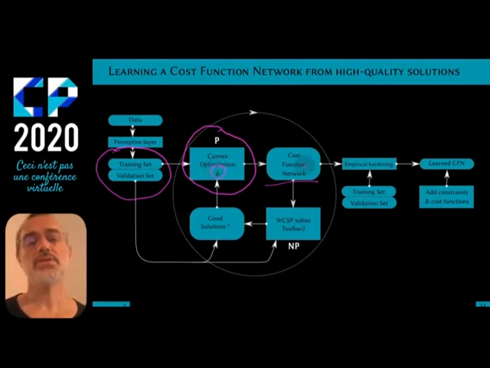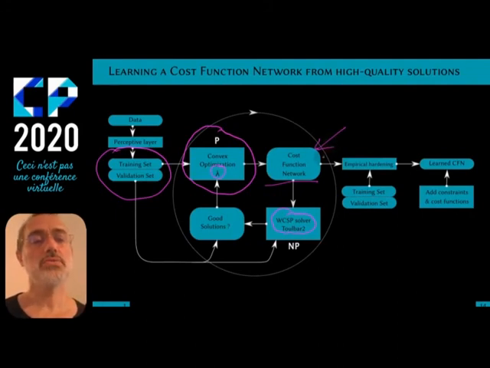We take the cost function which has been learned by the convex optimization algorithm, and we use solutions from the validation set and a WCSP solver to check if the cost function network is able to produce good solutions in the sense of the validation set. So at the end, you get your cost function network.